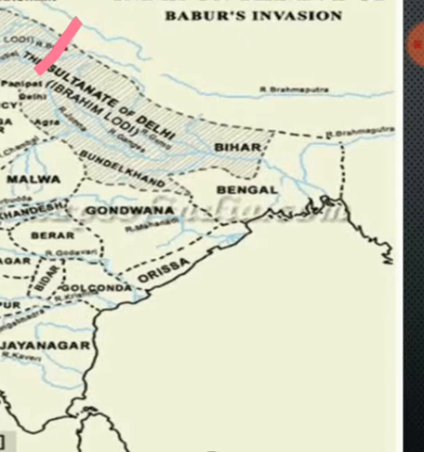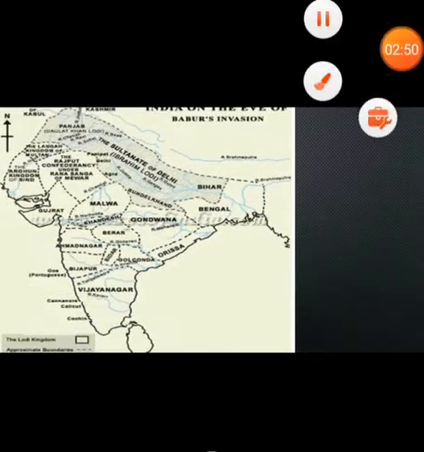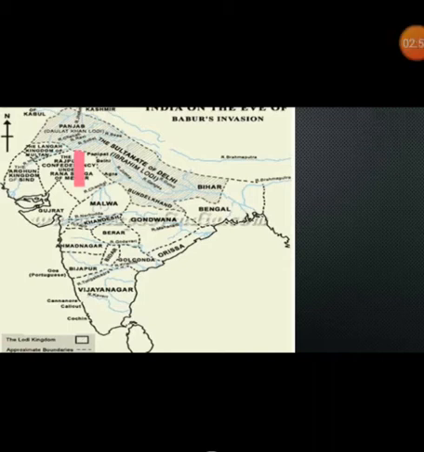Apart from that, Akbar easily captured Amer. Now Amer is a part of Rajasthan, and Rajasthan is the state located in the western part of India. The next one captured by Akbar was Bengal, West Bengal. It is a state in the eastern region. So these were the important invasions led by Akbar.